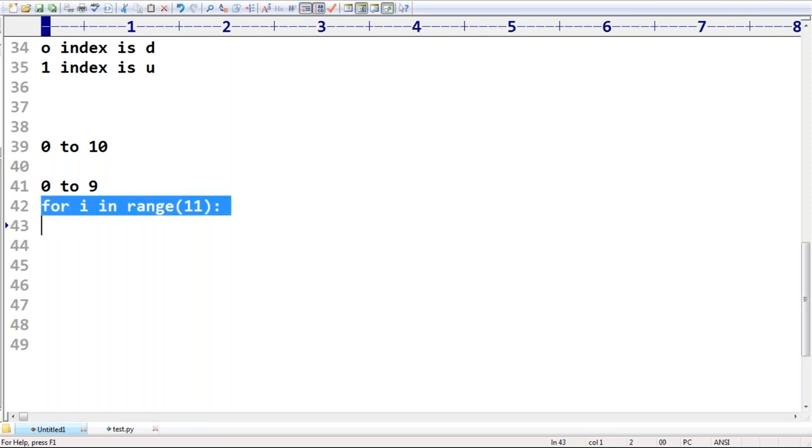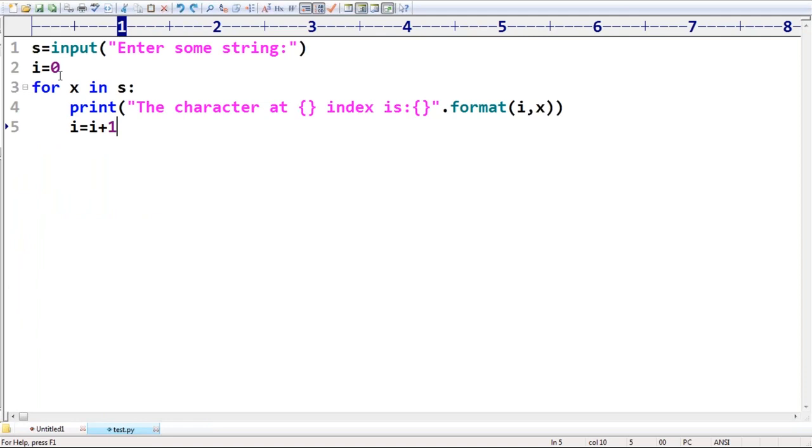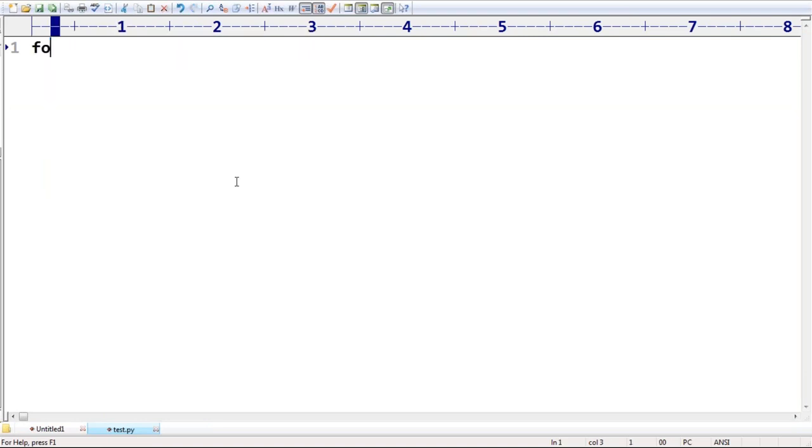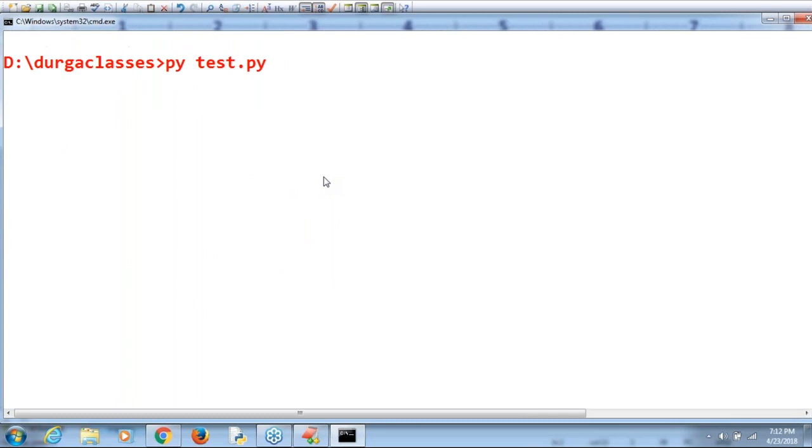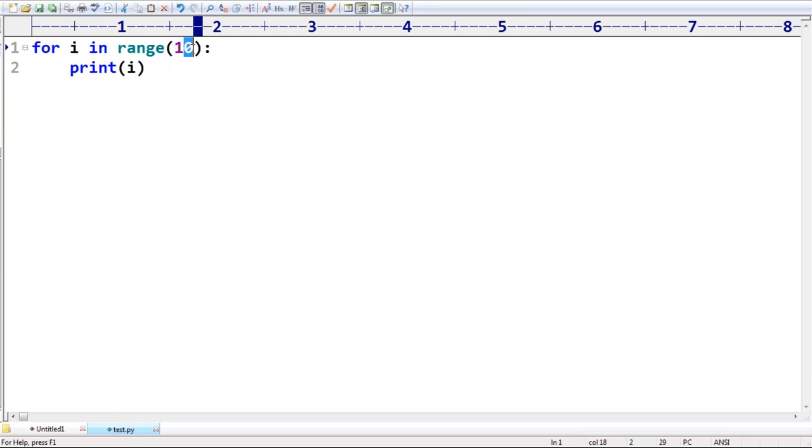Remember, for i in range of 11. Let me take range of 10 only, print of i value. Now it's going to print 0 to 9 only. Have you observed, right? But I want 0 to 10, then automatically 11. So if you have some number n, it is always going to consider 0 to n minus 1.